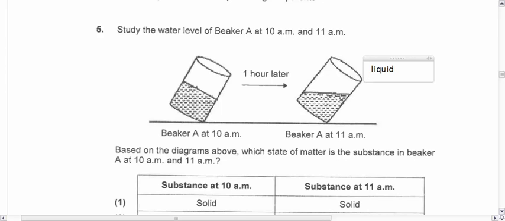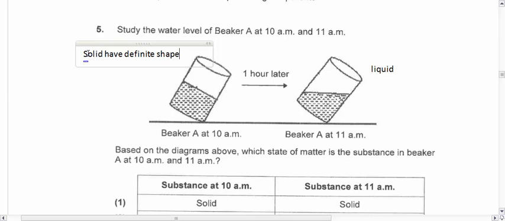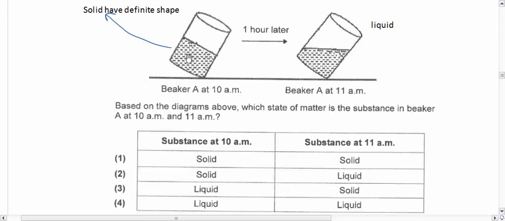definitely. But why is this like that? Well, if you recall your concept, solids have definite shape. Am I right? So we know that solids have definite shape, and so based on that, I know that this is a solid. So this state here is solid, this here is liquid, and so my answer will be 2. Alright, so solid, liquid.